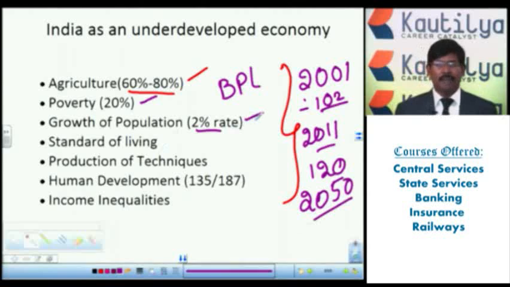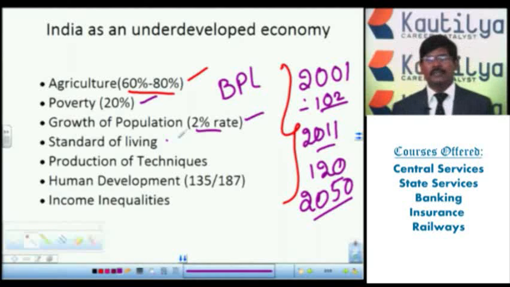Again, the maximum number of the population depends on agriculture, 20% is below the poverty line, and the population growth rate keeps increasing day by day. Then what will happen? Our standard of living will go down. With more population and more growth, and maximum people depending on the agriculture sector, the standard of living will go down.